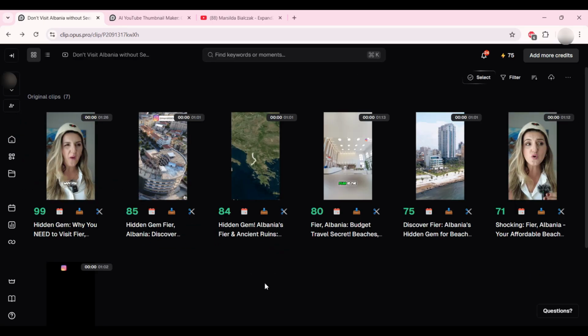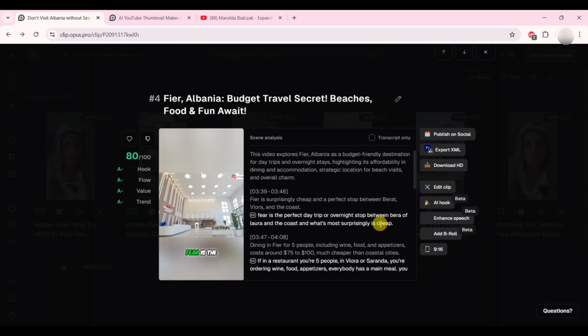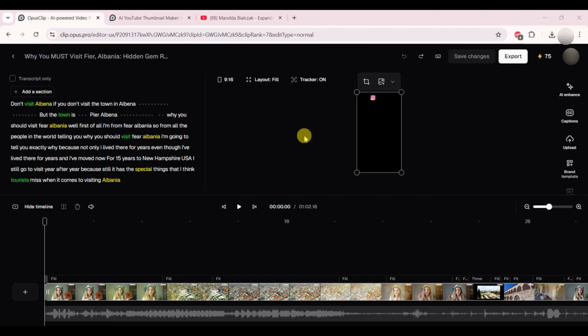Like, this is amazing. Another thing that I should mention is, for example, you want to professionally edit this video. You click it, you download export XML, and we wait for it to finish. It will take like 10 to 15 seconds. It works just as good as any other editing tool, just that it does all of the work itself.